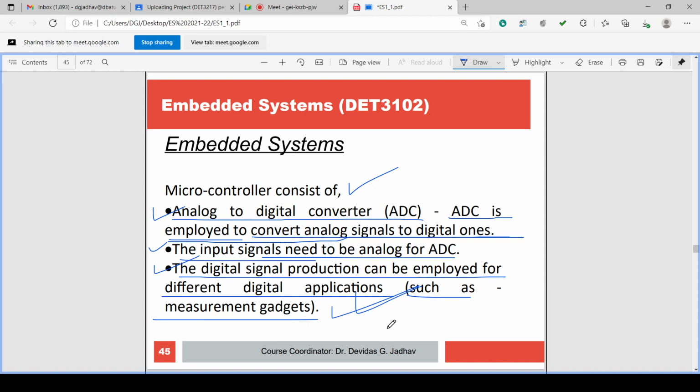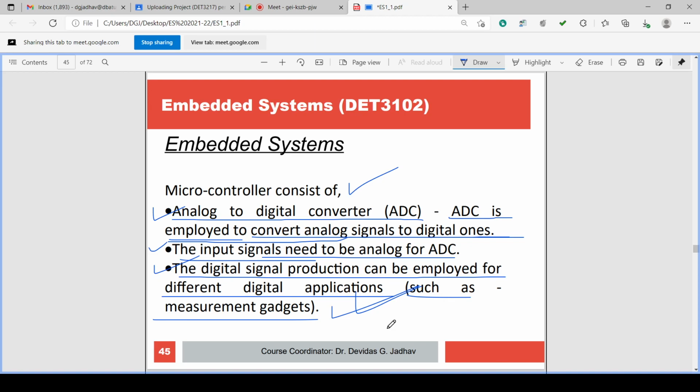You can have the conversion from analog sensor voltage or ultrasonic sensor, and that sensor voltage is converted into digital form.